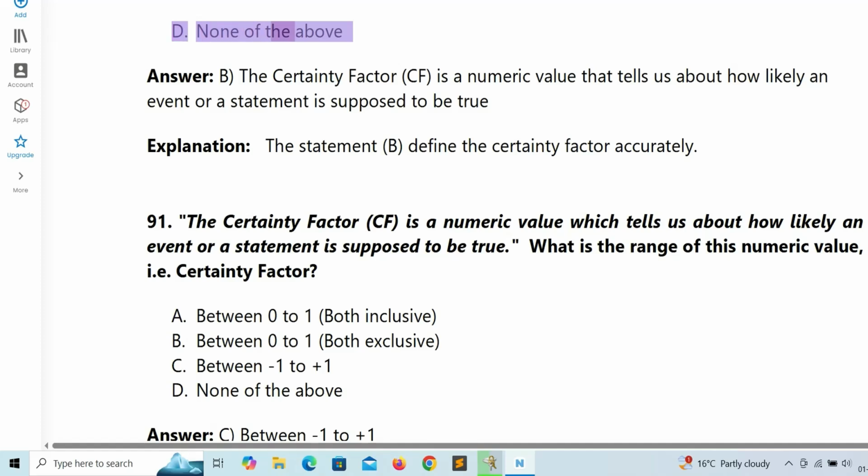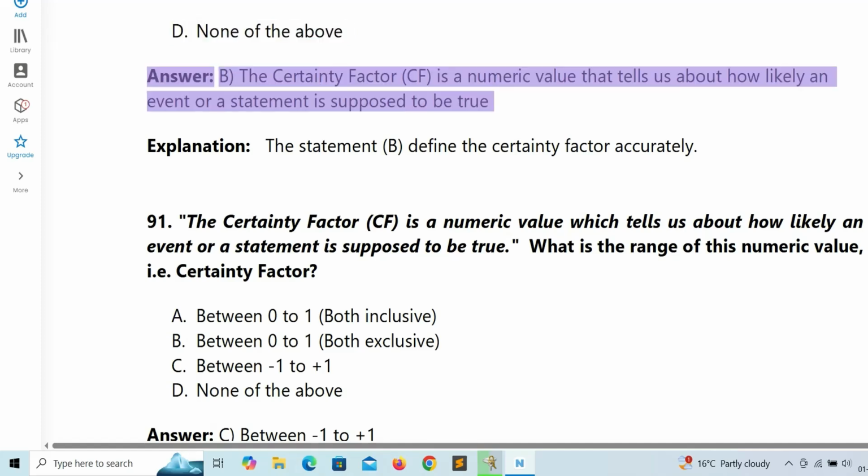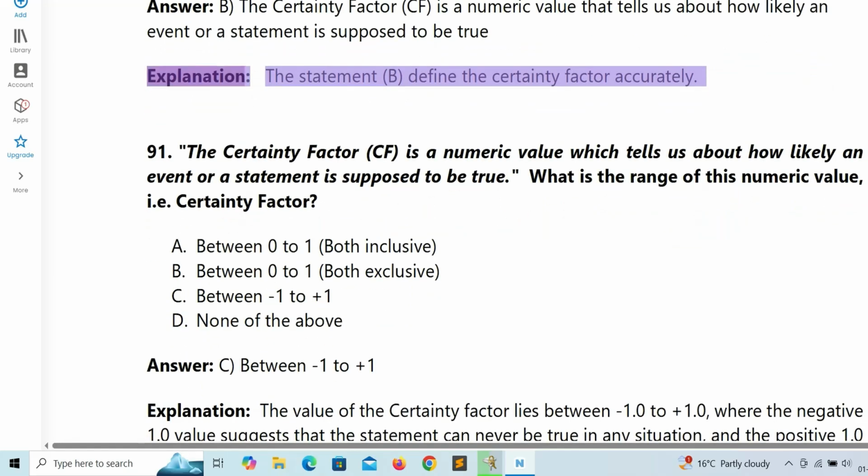D. None of the above. Answer: B. The certainty factor, CF, is a numeric value that tells us about how likely an event or a statement is supposed to be true. Explanation: the statement B defines the certainty factor accurately.